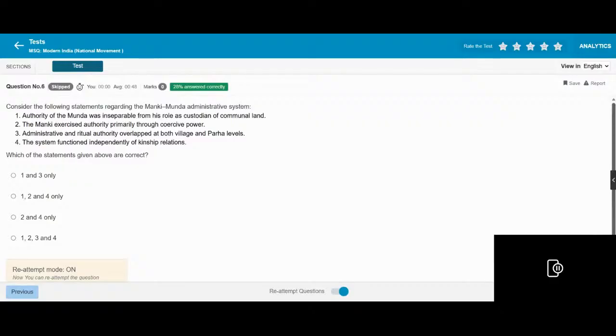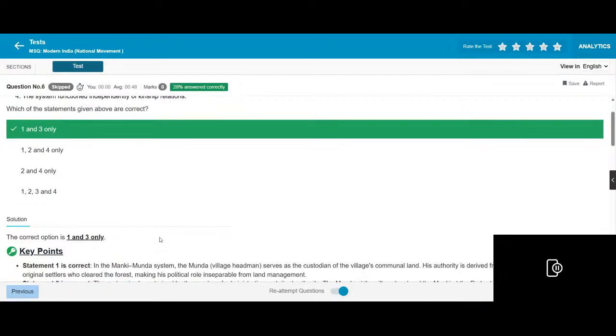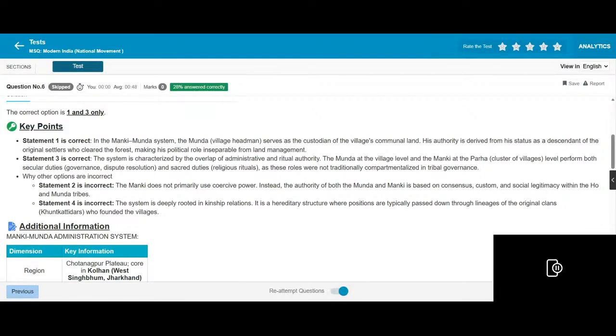The Manki-Munda administration: the authority of the Munda was separate from the role of the community. In the Manki-Munda system, the Munda is the village administrator and head of the village community, holding land authority as the original settler who cleared the forest. The system operates at the overlap of administrative and community authority, with the Munda at the village level and the Manki at the Parha level.